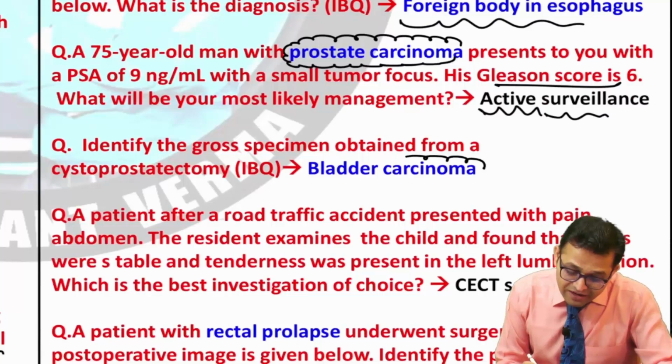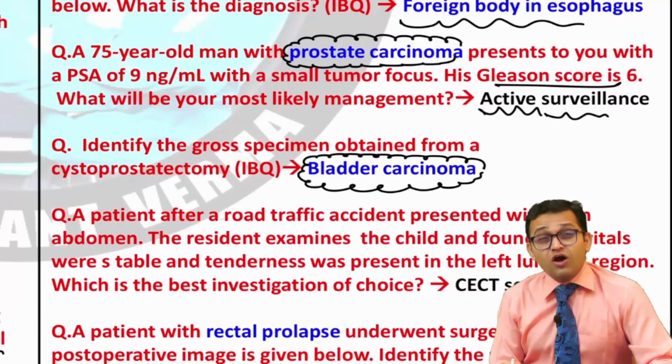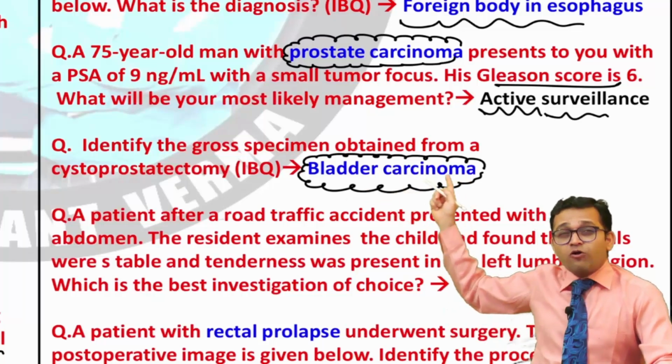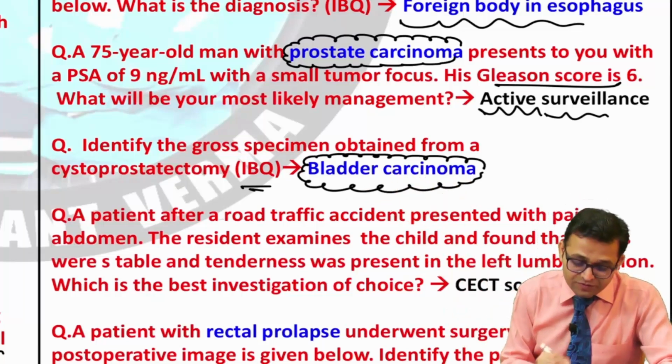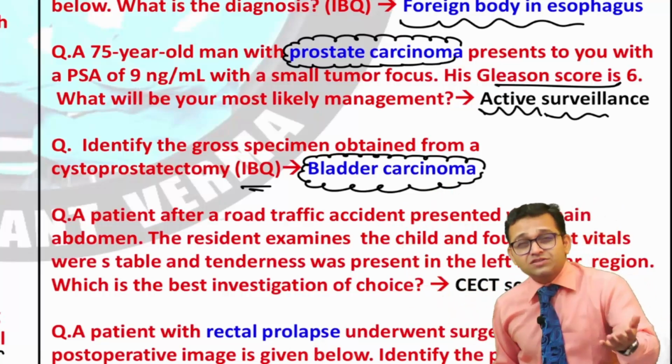Now in a similar way, bladder carcinoma. Sometimes, alternatively, yes, bladder carcinoma is asked. Identify the gross specimen obtained from the cystoprostatectomy. An image-based question was there. So please don't leave bladder carcinoma also. Sometimes it is asked, sometimes it is not asked.